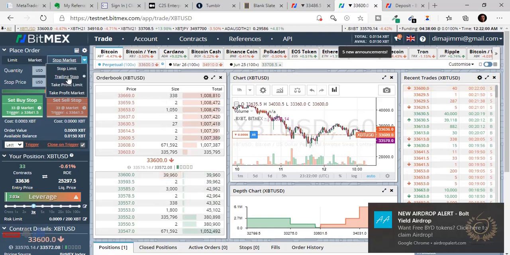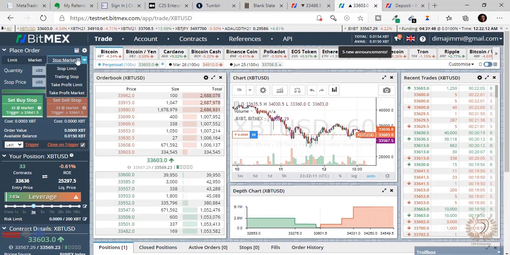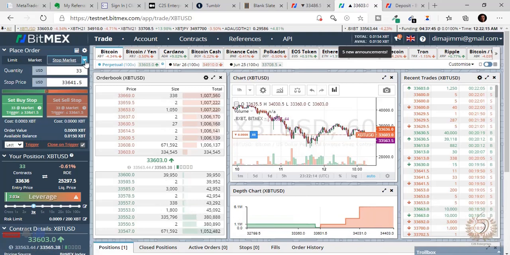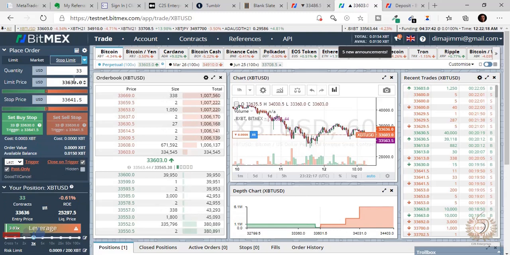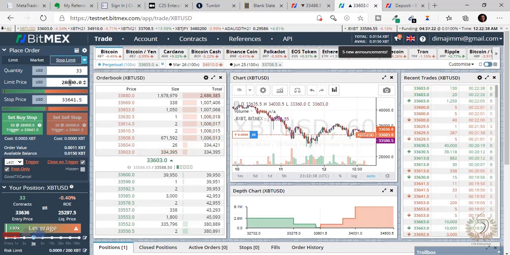If you want trailing stop, I don't usually use trailing stop, so it's not a thing for me. So what we're looking at here is your stop limit for your stop loss and take profit limit for your take profit. We start with the stop loss. It's currently a stop market, we change this to stop limit. So what that means is we're going to input our price. Let's say my analysis gave me 28k as my stop loss. I can start looking for limits around 28.5, but I can put my final stop price at 28,000. That's what it means.